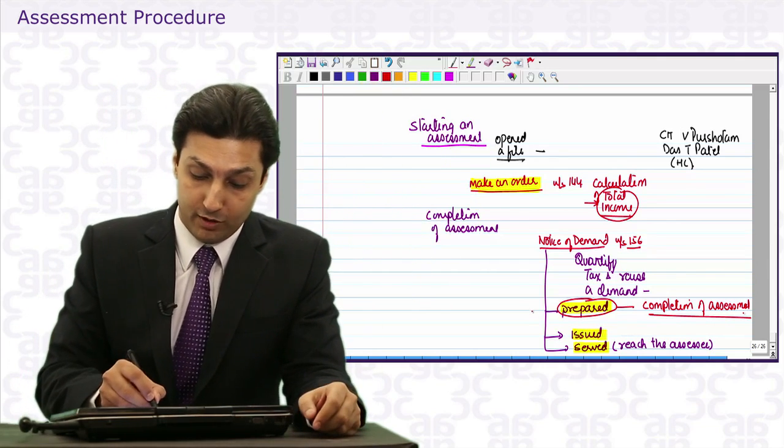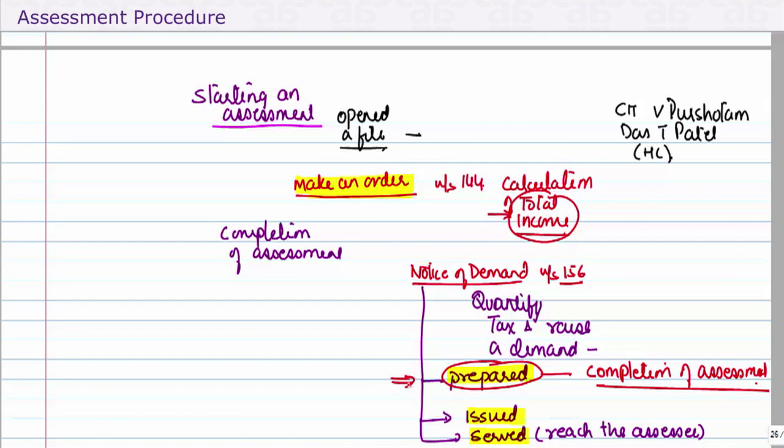Now this is going to be very important when we look at the validity of the assessment, because remember, as per section 153 I told you, the assessment must be complete within 2 years from the end of the relevant assessment year. So we are looking at previous year 2013-14. The notice of demand is prepared on 31st March 17. It's issued on 1st April 17 and served on 3rd April 17.